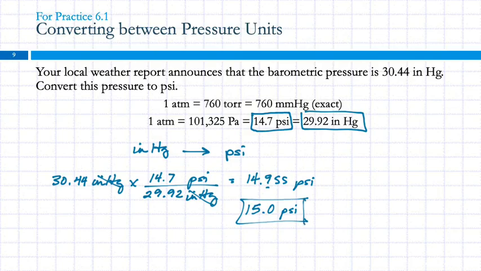Yeah? Since it's a conversion factor, aren't they considered exact numbers? They're not considered exact numbers unless they're defined. So pounds per square inch, the relationship between pounds and the metric system is not exact.